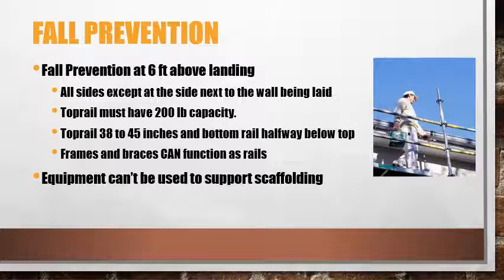Fall prevention begins at 6 feet above landing. All sides except the side facing the wall being laid need fall protection. Your top rail on your fall prevention must have a 200-pound weight capacity. Your top rail can be between 38 to 45 inches, and the bottom rail must be halfway below the top. Frames and braces can function as rails as long as they fit within that 38 to 45 inch zone. And never use equipment to support scaffolding. Don't use a forklift to lift scaffolding.